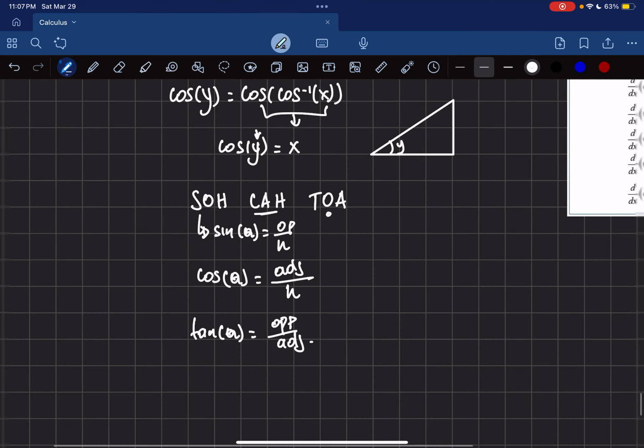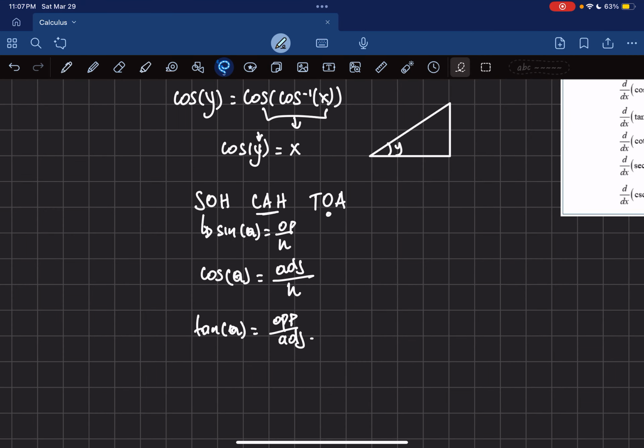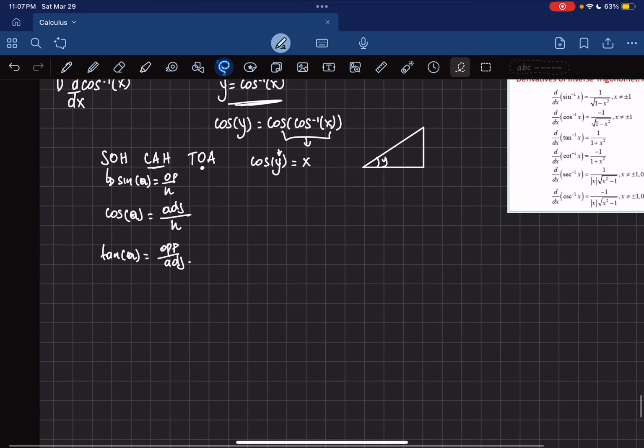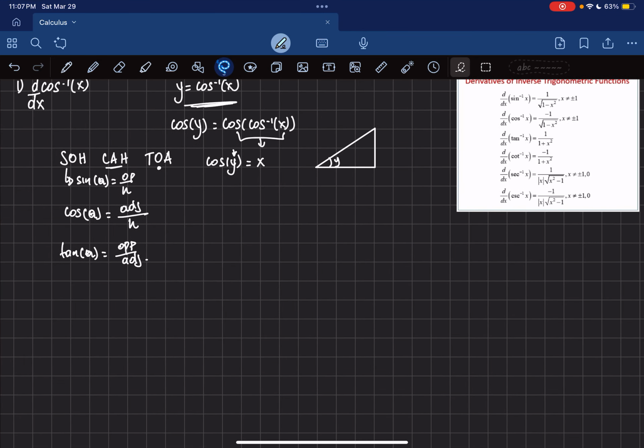Hopefully it's making sense. I'm gonna move this on the side here and then put it inside of a box so that we can refer back to it later on. Red box, not so pretty, but it makes sense. Lovely. Because we're gonna get back to it right now.